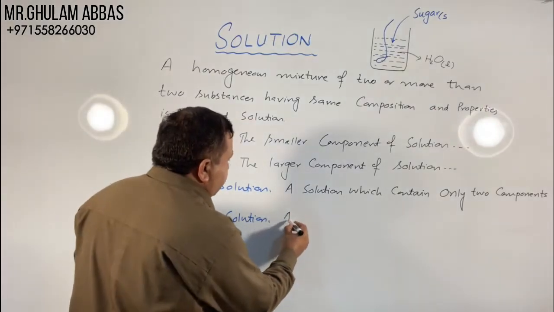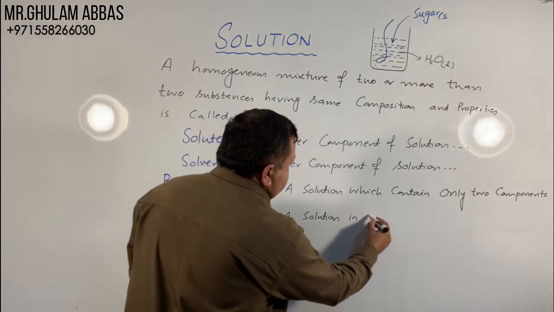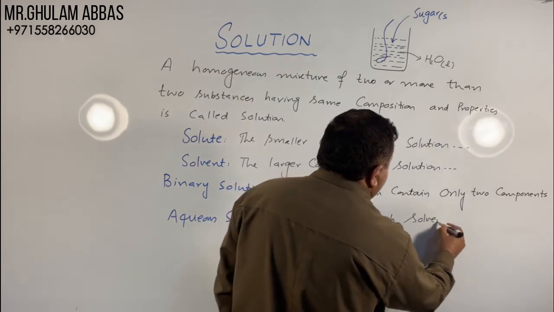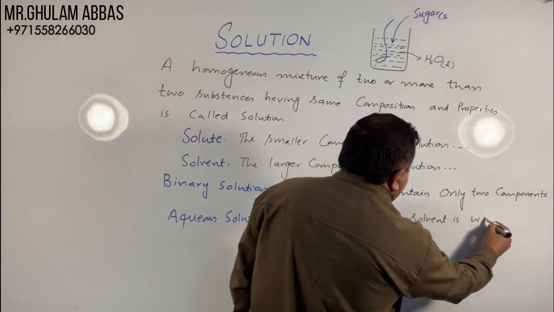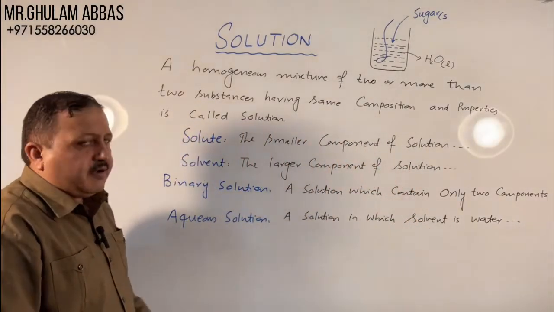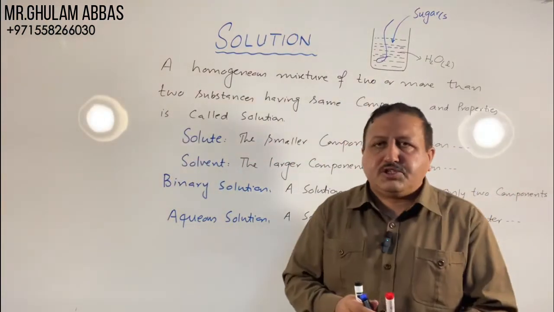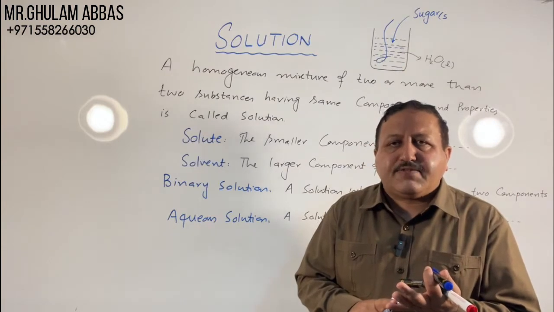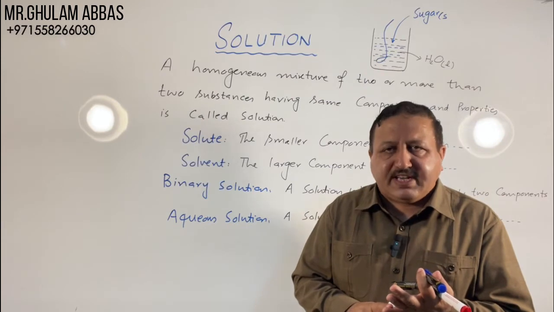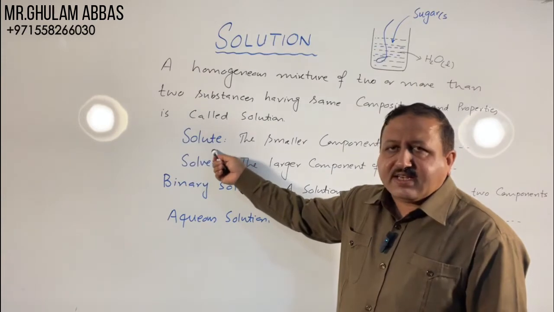A solution in which solvent is water is called aqueous solution, because aqua means water. So this is the introduction of solution. A homogeneous mixture of two or more than two components having the same composition and properties is called solution. The smaller component of solution is called solute.